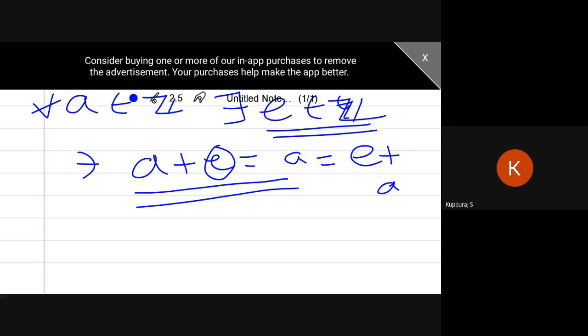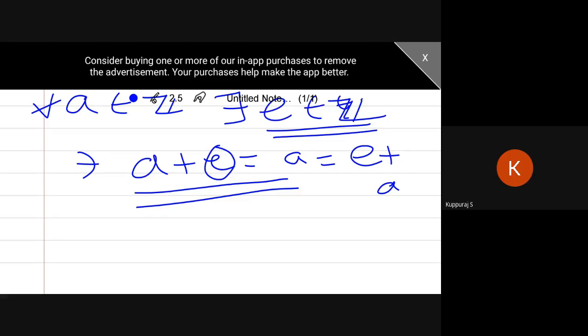First I prove the closure axiom: if you choose two elements from the given set and apply the corresponding operation, the result belongs to the same set. That is called the closure axiom. The second one: choose three elements from the given set, add the first two elements, then add the third element; the result is equal to adding the second and third elements, then adding the first element. Both are the same. This is called the associative axiom.